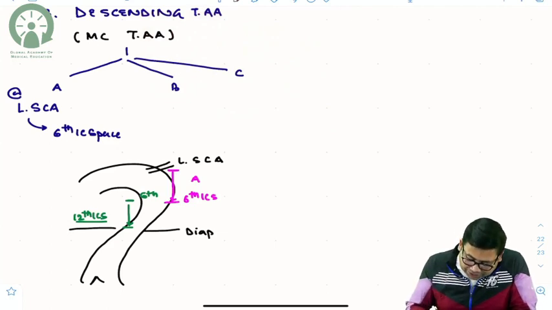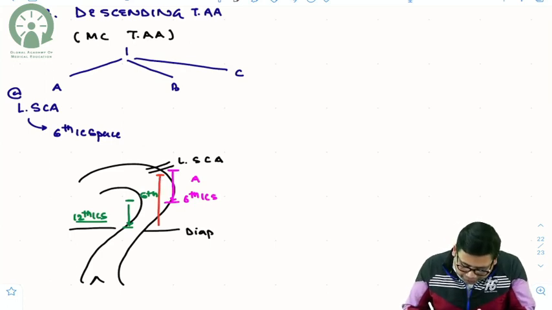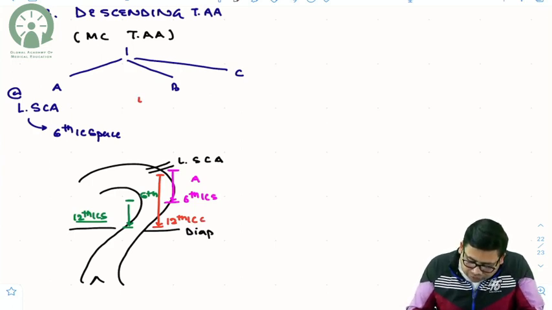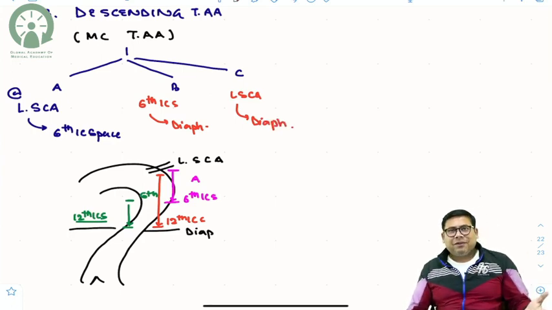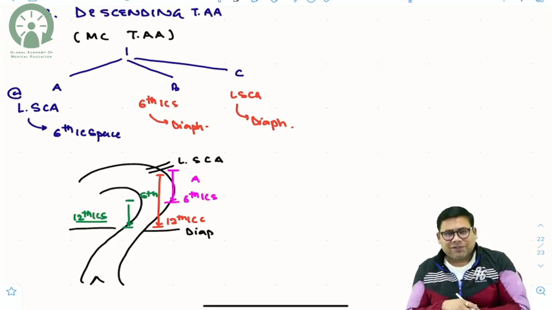Type C is a type which starts at the level of the left subclavian artery and goes right up to the level of the 12th intercostal space, or you can say the diaphragm. So type B is from the 6th intercostal space up to the level of the diaphragm, and this is from the left subclavian artery up to the level of the diaphragm. So amongst them it is type C which is the longest. Diaphragm you say, the 12th rib you say, the 12th intercostal space you say.